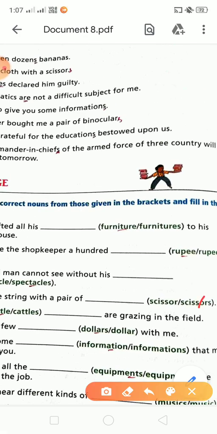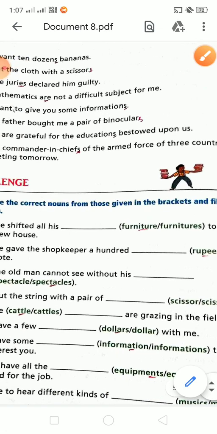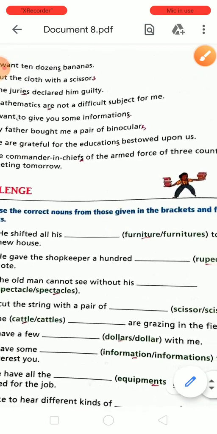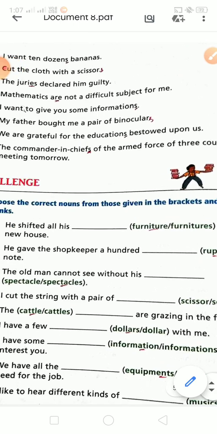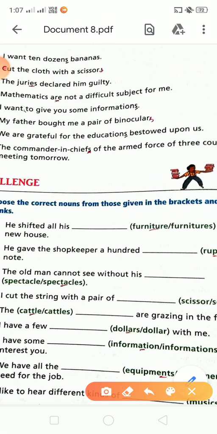Okay, it will be scissors. They are the same kind of thing, the spectacles and scissors. Okay, we always write it by adding S, and it is used in a plural way. Here the dash are grazing. It will be cattle. Okay, you will add cattle.